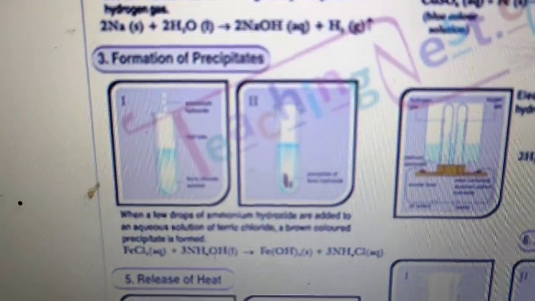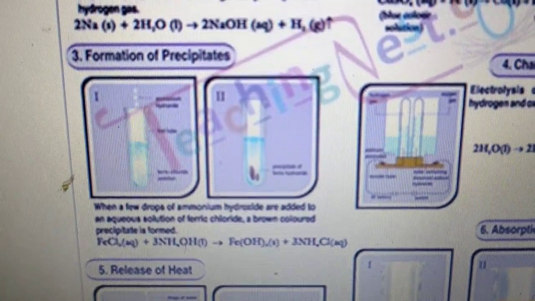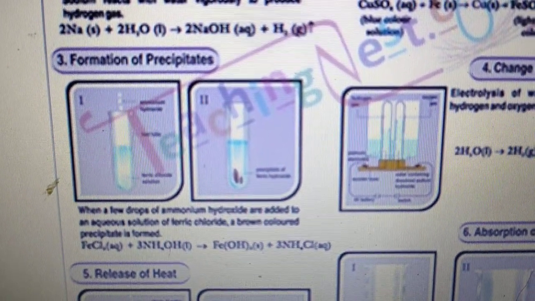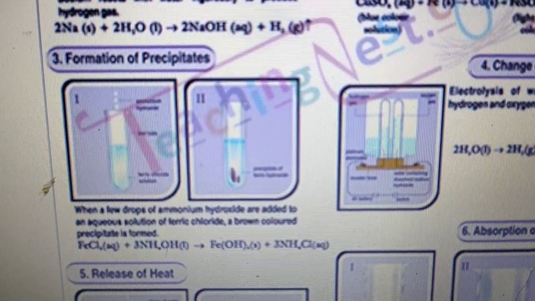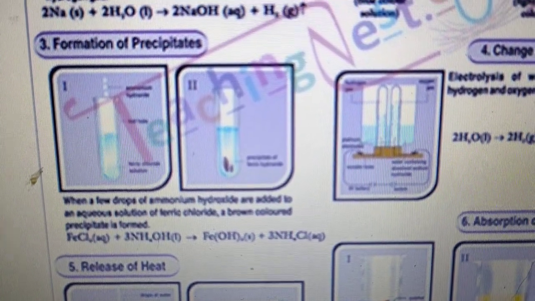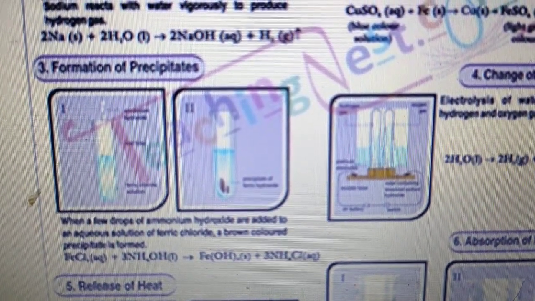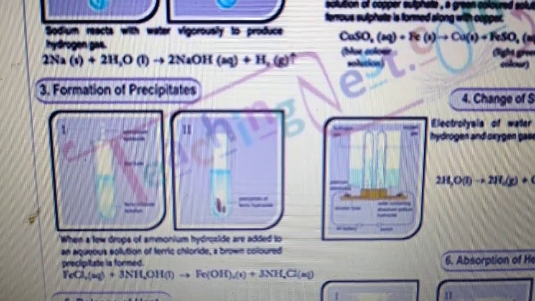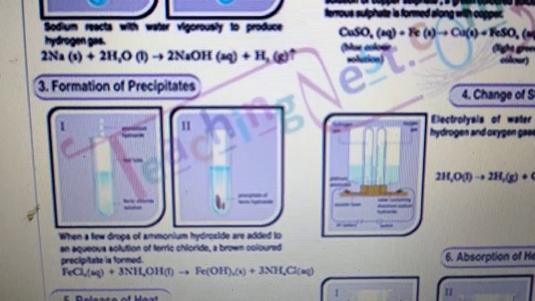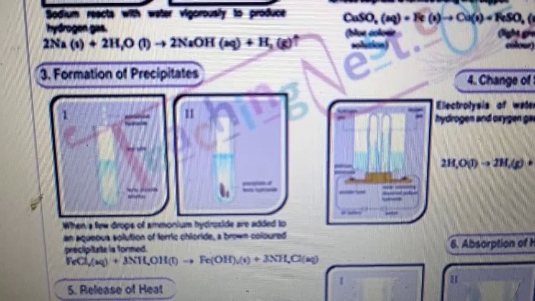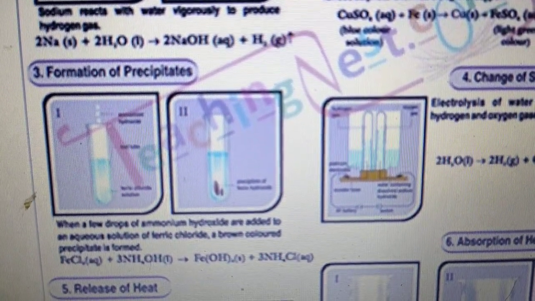Now let's move to formation of precipitates. So one example is given here, like when a few drops of ammonium hydroxide are added to an aqueous solution of ferric chloride, a brown colored precipitate is formed. In your book also the example is given, ferric chloride, that is FeCl3, reacts with NH4OH, that is ammonium hydroxide. It gives Fe(OH)3 plus NH4Cl.